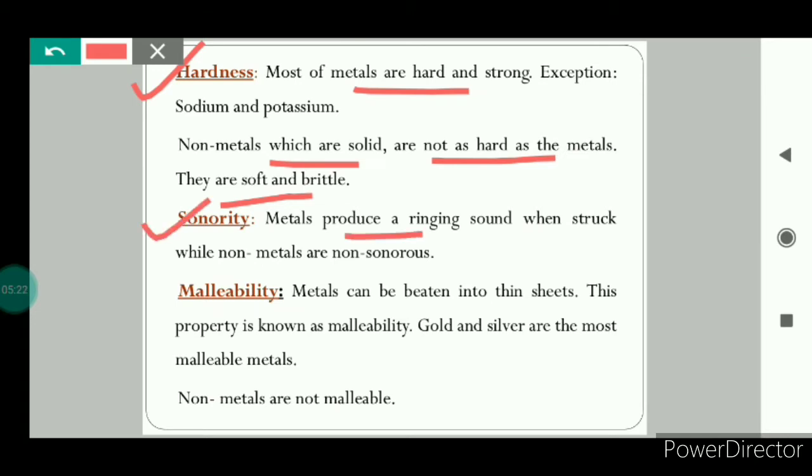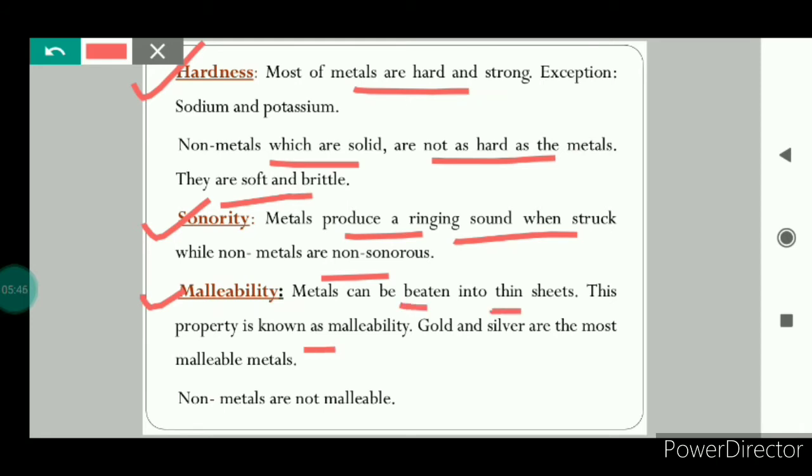Next is sonority. Metals, they produce a ringing sound when they are struck hard. That means metals are sonorous. But if we talk about non-metals, they are non-sonorous. And that's the reason that bells and strings of musical instruments, they are made up of metals like iron, copper, etc. Next is malleability. Metals, they can be beaten into thin sheets.